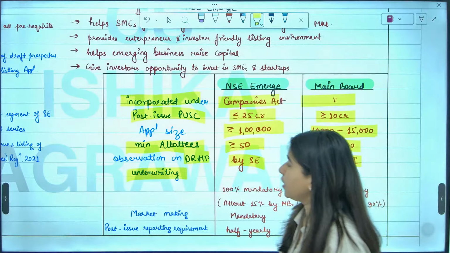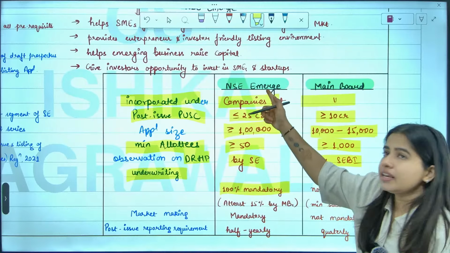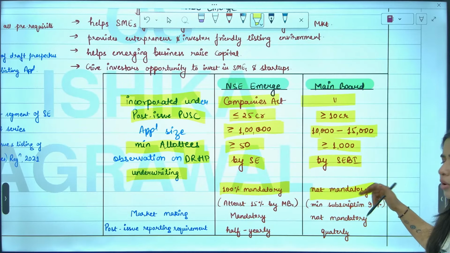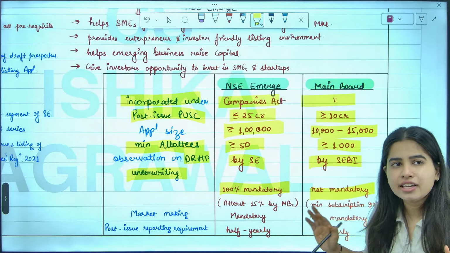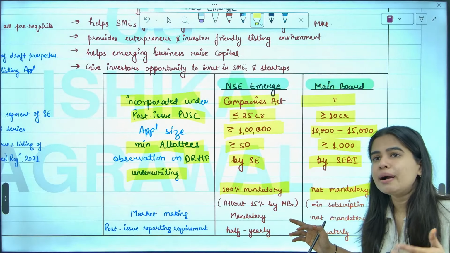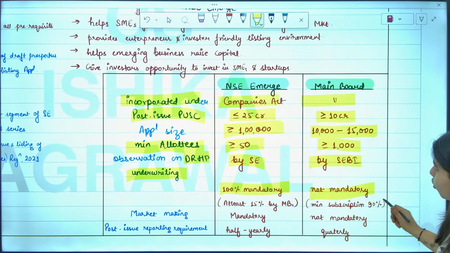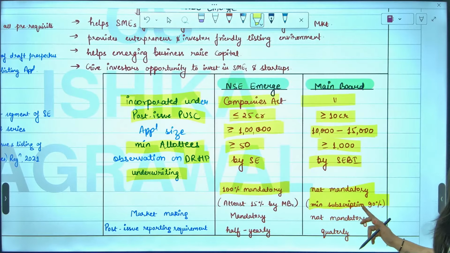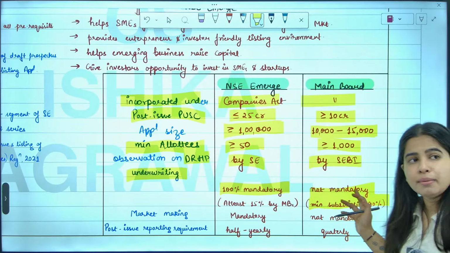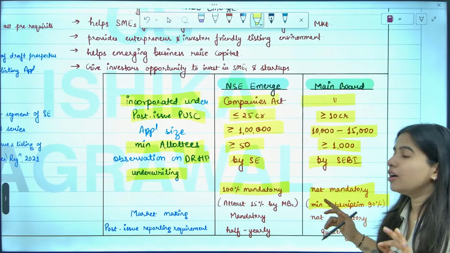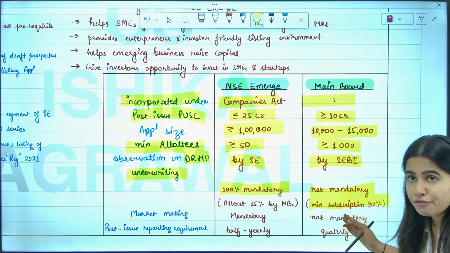Next is underwriting. Underwriting is compulsory in SME exchange, not compulsory in main board. In main board, underwriting is not compulsory, but usually companies do underwriting. Why? Because in main board there is a requirement of minimum subscription of 90%. Minimum subscription means at least 90% should be subscribed, otherwise the offer will fail.